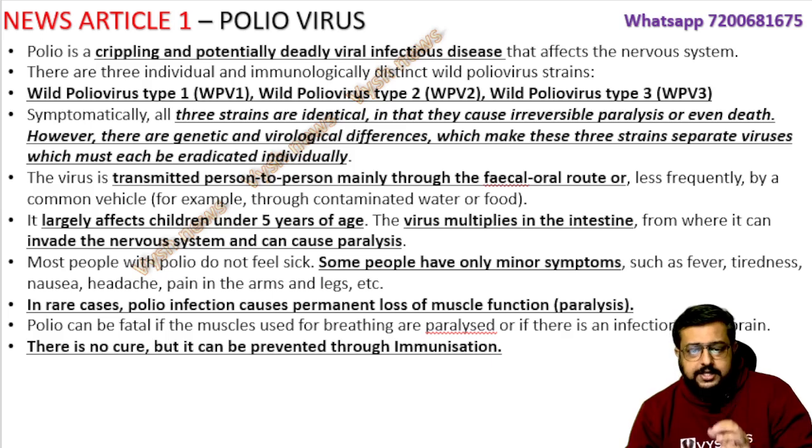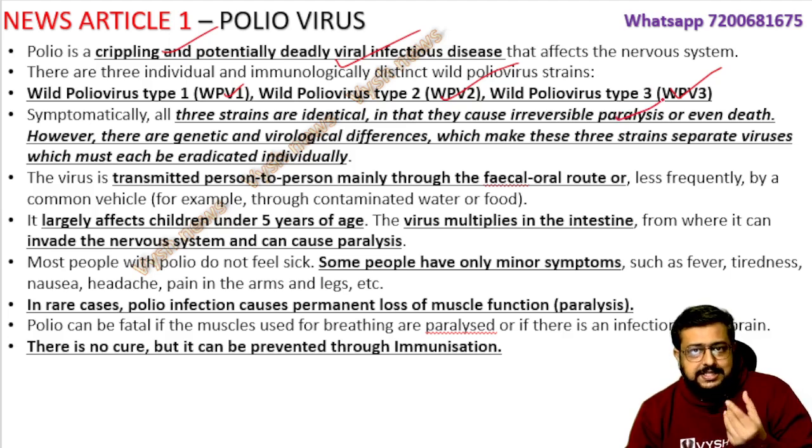So first I will tell you some theory part of this polio for your GS3 paper. This is not there in the Hindu. Polio is a crippling and potentially deadly infectious viral disease, and there are 3 types of it, meaning 3 strains of the virus, like we had COVID alpha, beta, gamma, delta and all. We have 3 types of strains of polio virus: PV1, PV2 and PV3. And all of these, when they affect you or a child, are going to create that same paralysis or death.